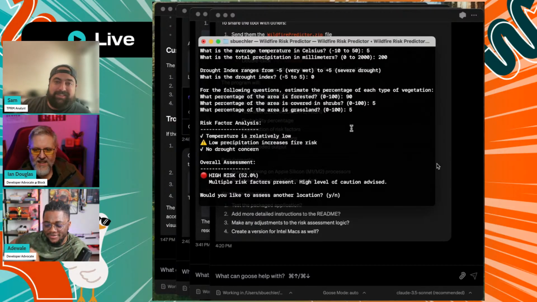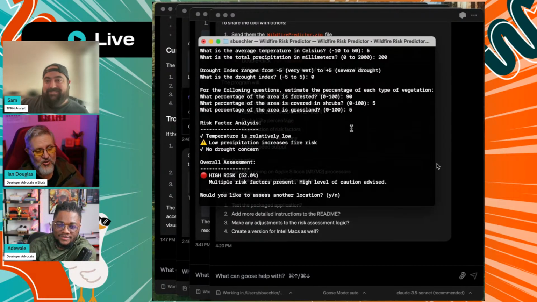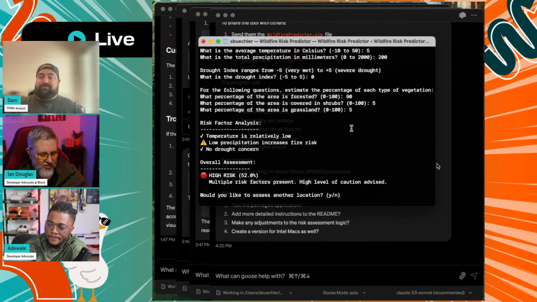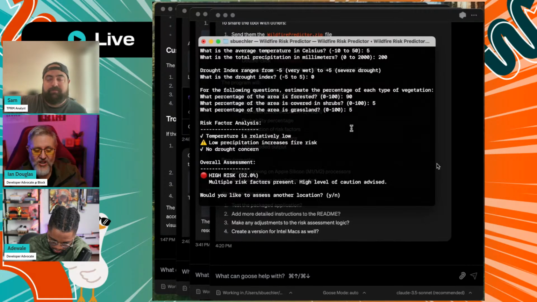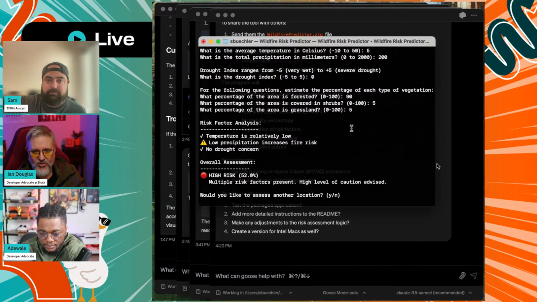And kind of going back to Isaac's question earlier about token usage, if you are a developer, you can certainly ask Goose, "Hey, guide me along the way," and it'll do some of the work and you can go correct it yourself. But if you're like Sam, where you're not a developer, we have to rely on AI to say, "Hey, I don't know how to do this. I don't know Python, or I don't know how to use this package. Can you go do that for me?" It'll figure it out, but it will use more tokens to do that for you.